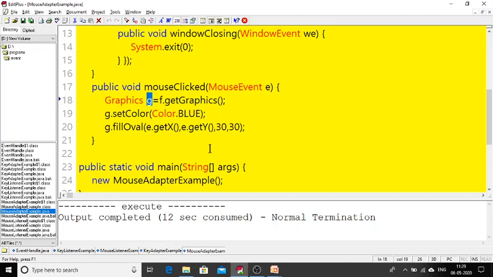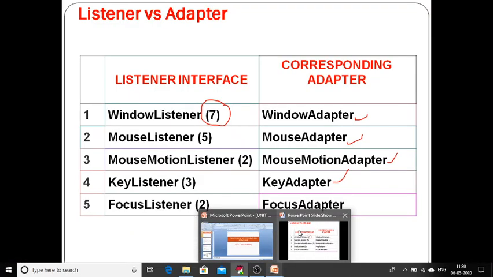So the simple difference between listener and adapter is, if you use a listener, the class which implements the listener needs to provide the body for all the methods in the listener. To overcome this problem, we go for adapter classes. In the adapter class, it is not mandatory to provide the body for all the abstract methods. Whichever abstract method you are interested in, for that method only we can provide the body. This is the main advantage of adapter classes.